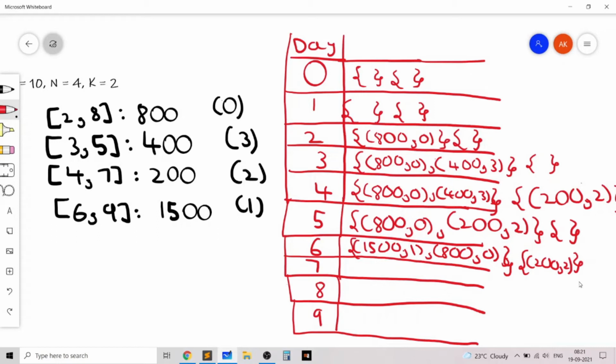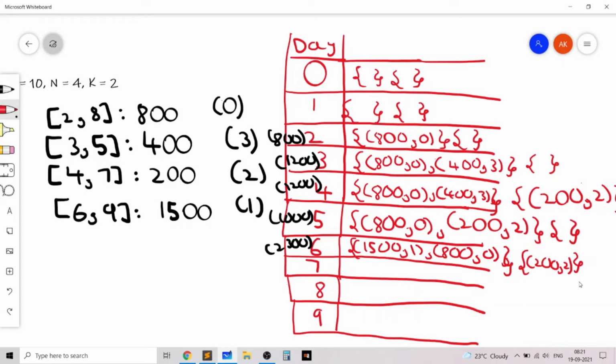Also, at each point, we'll maintain the sum of elements of the first multiset. In this case, the sum of elements was 800. In this case, the sum of the multiset was 800. In this case, it was 1200. In this case, it was 1200. In this case, it was 1000. And in this case, it's 2300.